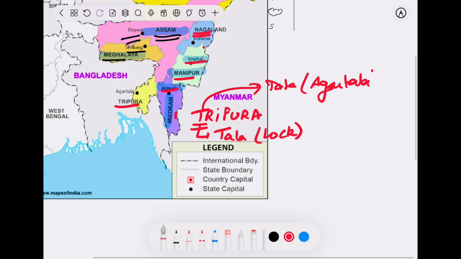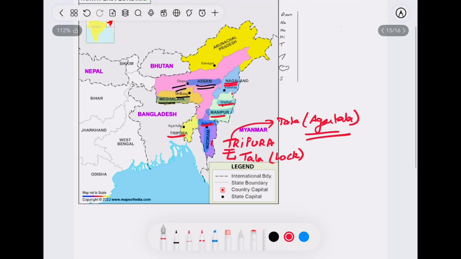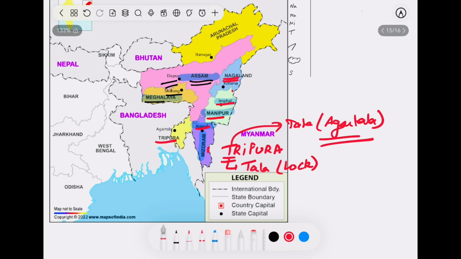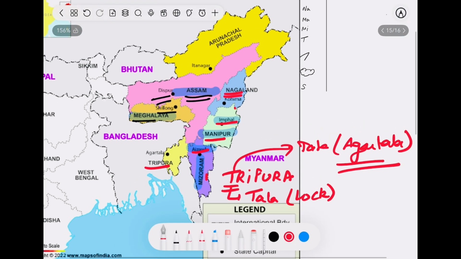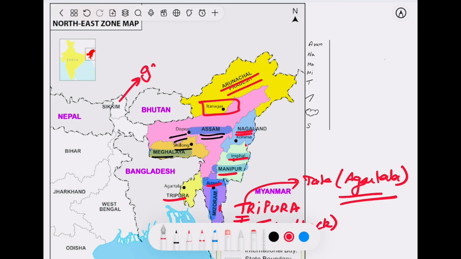So, these are small tricks which you also can make yourself from your daily life to make your life easy, right? And only two states are left. Just try to make abbreviations and comment down below which ones you have made to make them easy, right? Sikkim, Gangtok, and Arunachal Pradesh, Itanagar.